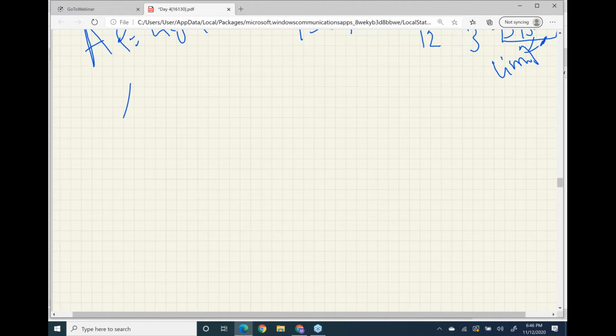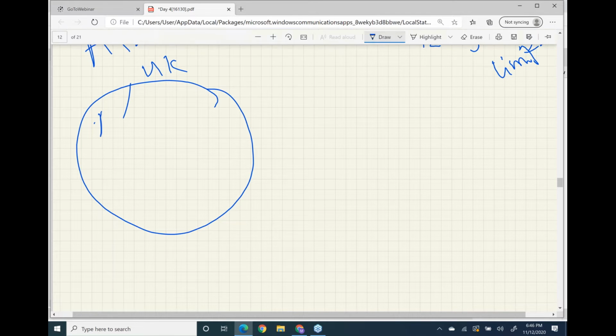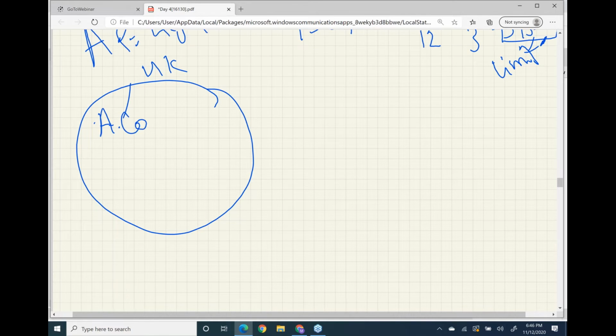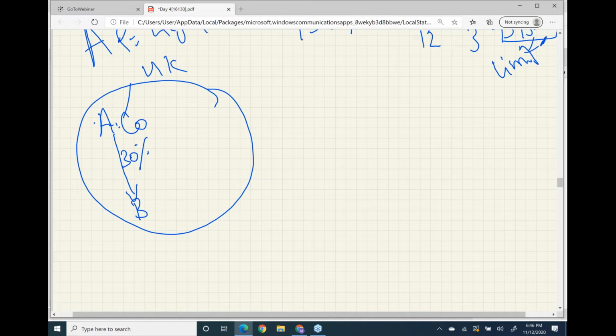Let me tell you a few things. Let us say this circle is the UK. Writing is not that good because of my broken hand, but assume this circle is the UK, and you are a company. You have 30% holding in B company, which is within the UK.